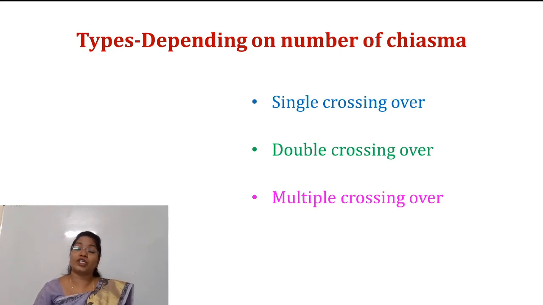The next classification of crossing over depends on the number of chiasmata. As we know, chiasma is an X-shaped structure, the important point on which crossing over takes place. So on the basis of chiasma formation, there are three types of crossing over. First is the single crossing over, second is the double crossing over, and third is the multiple crossing over. Let's study one by one.